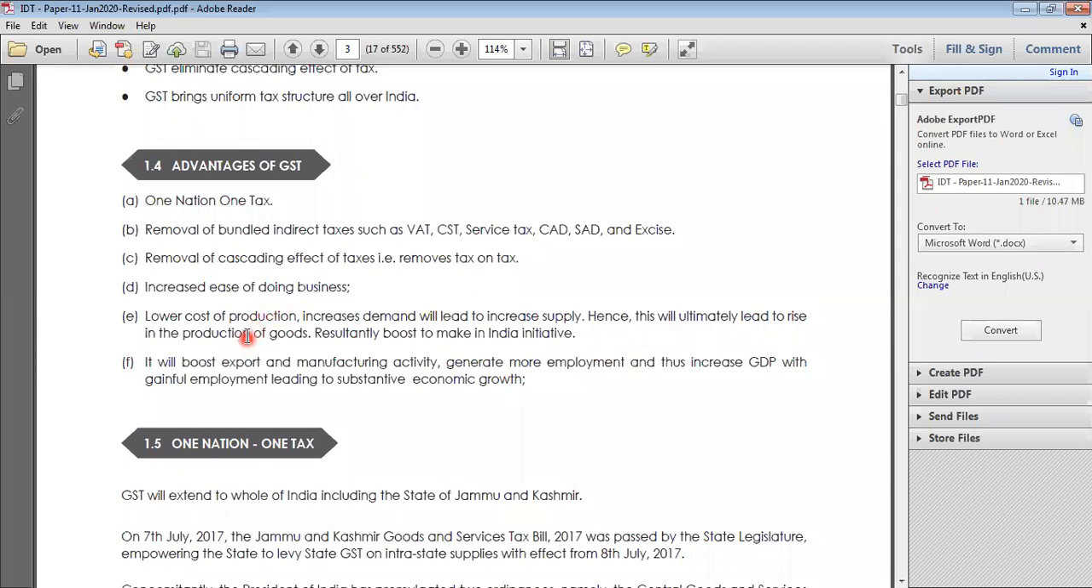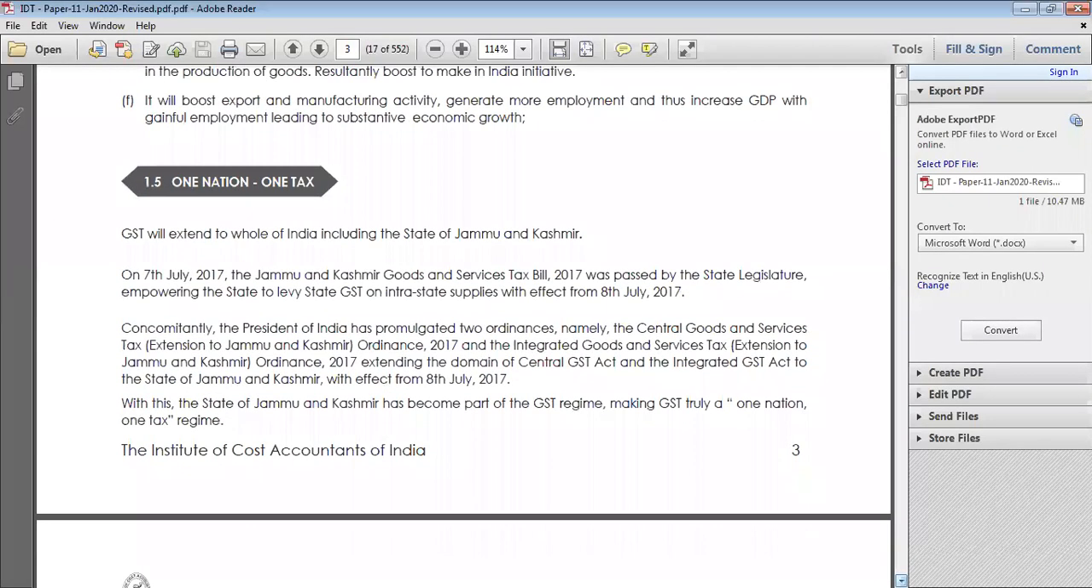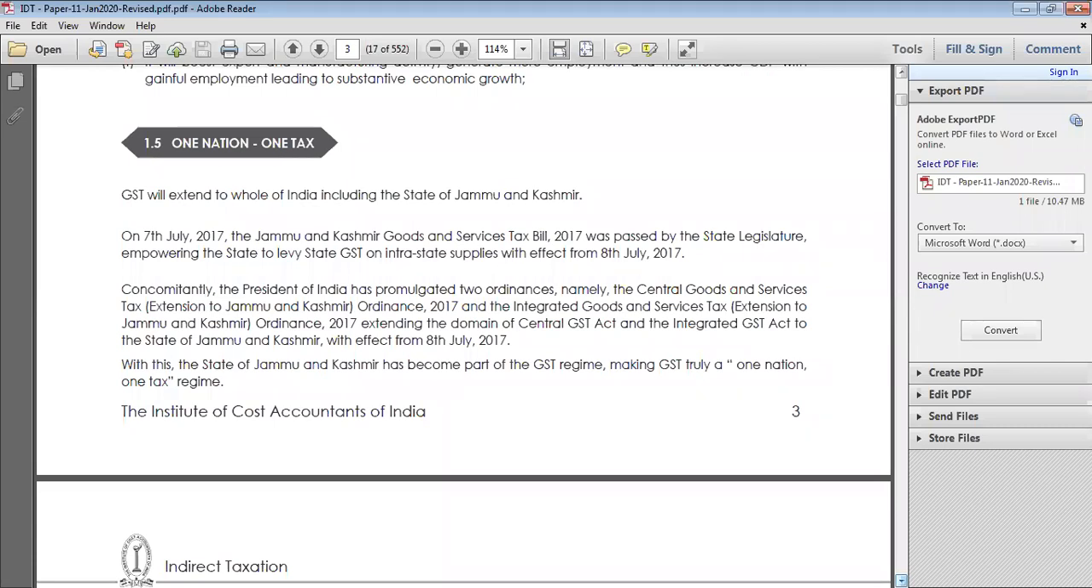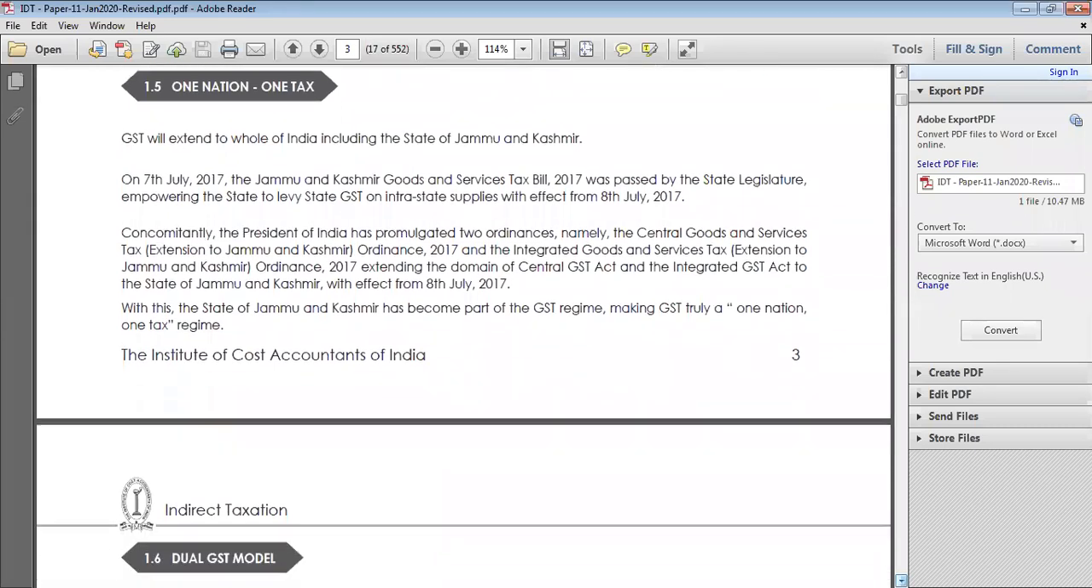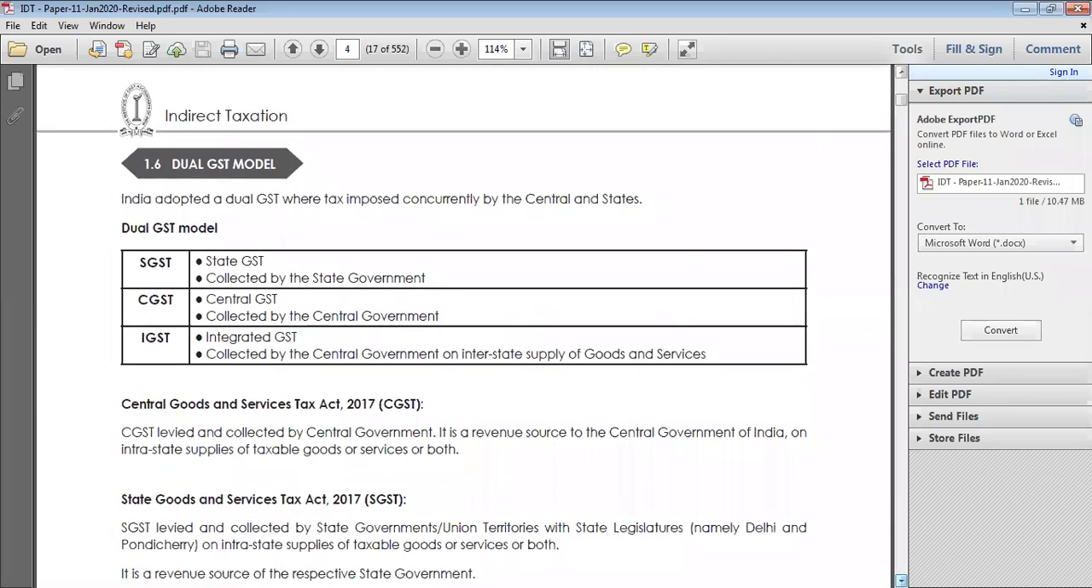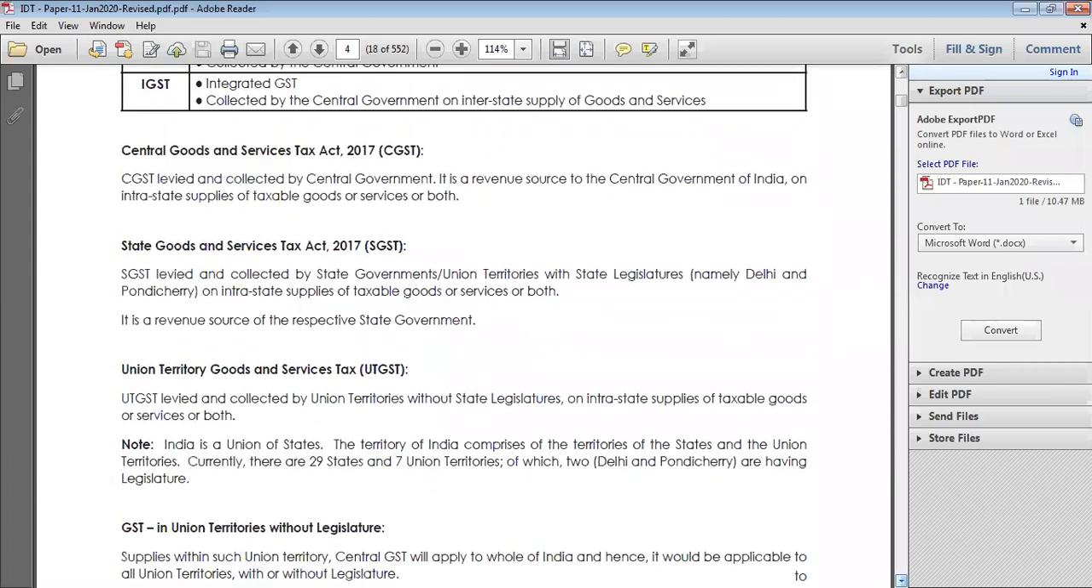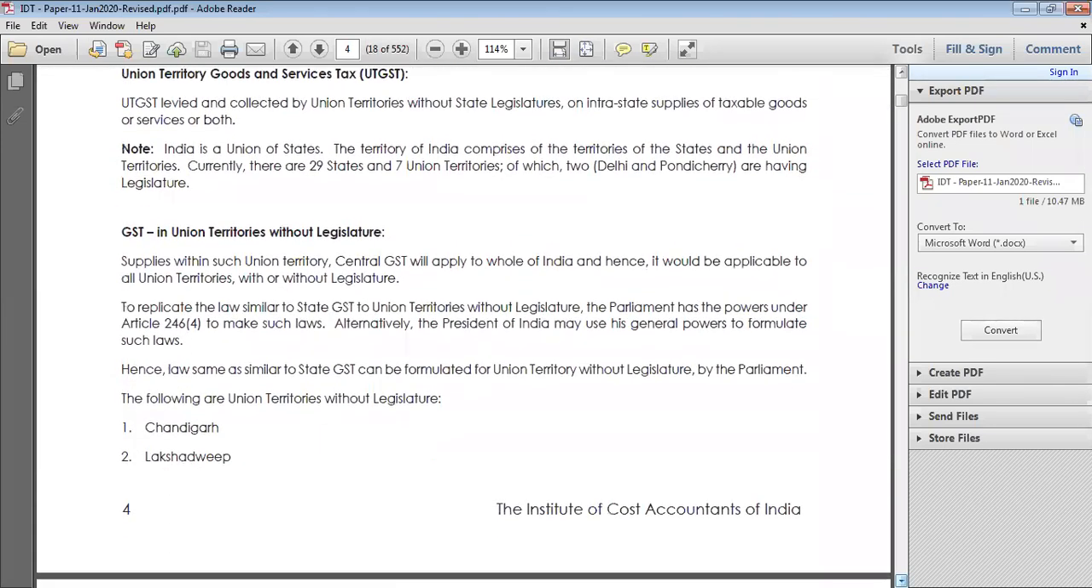Next, lower cost of production. Next, manufacturing activities, there is no difference between them. Also we are understanding one nation, one tax. Next, we are also understanding CGST, SGST, UTGST. This is what we saw. For UTGST, there are totally 7 union territories and 29 states.